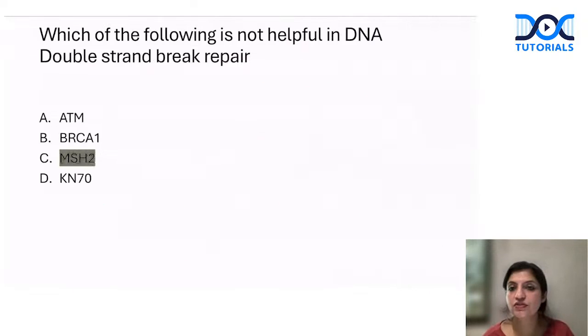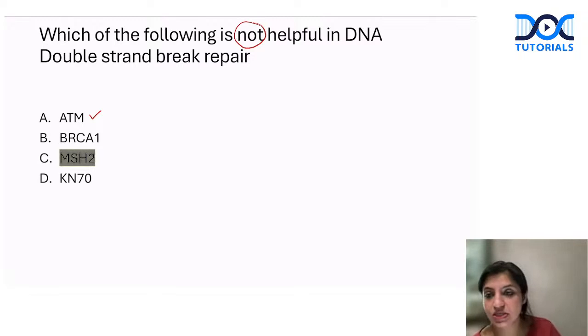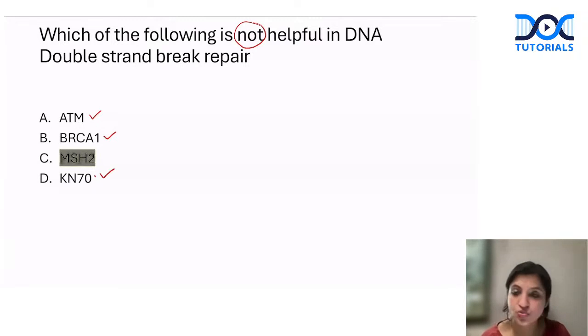The question was, which of the following is not helpful in double-stranded DNA breaks? ATM helps. BRCA1 and BRCA2 both help; BRCA2 is more helpful than BRCA1, but both can help. This is KU70, which is also called Ku70. If you know the repair mechanisms, you already know that mismatch repair is a different kind of repair mechanism.